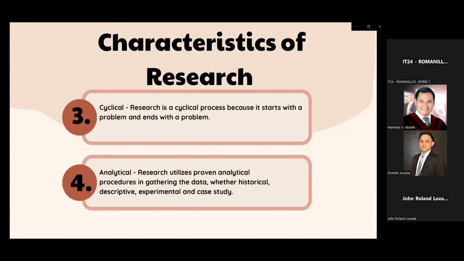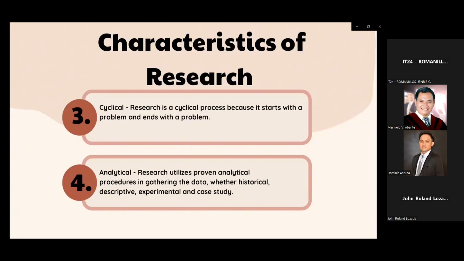The cyclical nature of research reflects the dynamic and progressive nature of knowledge generation. It acknowledges that research is not really a linear process but rather an ongoing journey of discovery and refinement. Each research cycle builds on the previous one, contributing to the advancement of understanding in a particular field or discipline.